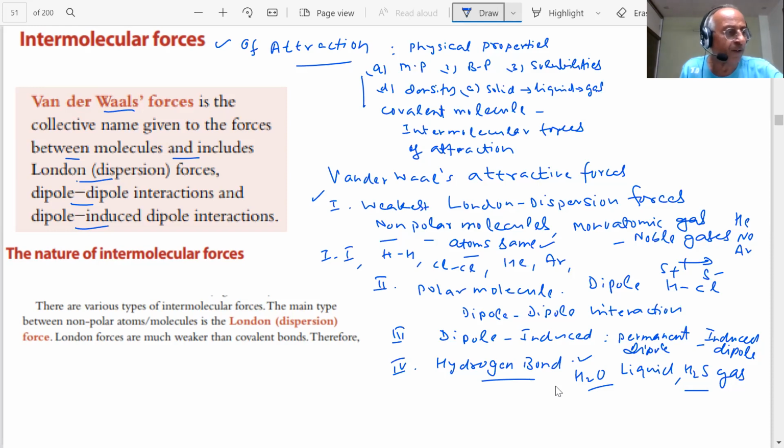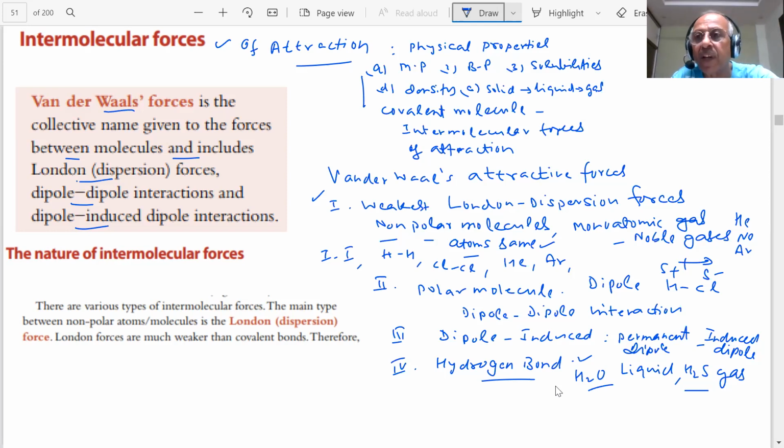So you are trying to see what our learning objectives are. Here, we want to understand the physical properties of covalent substances, covalent molecules, covalent compounds through their intermolecular attractive forces, or van der Waals forces, and we can predict the relative boiling points of the substances by using this.